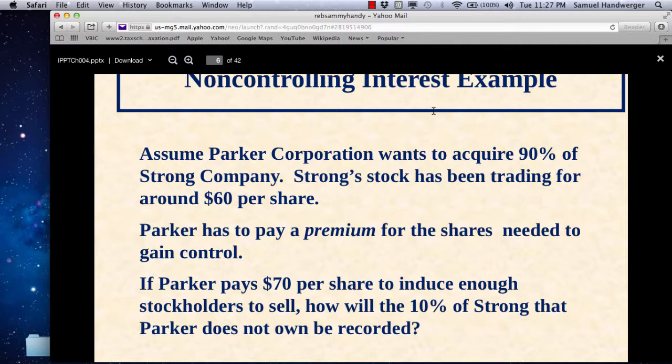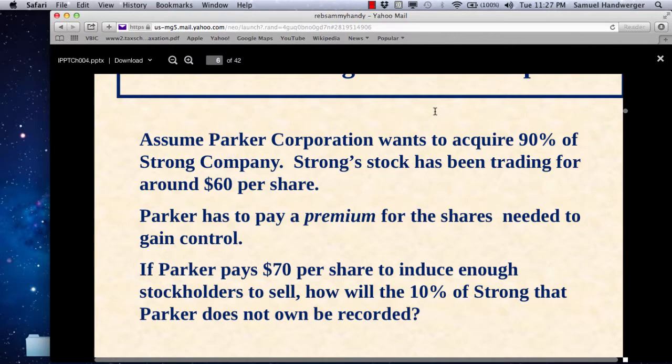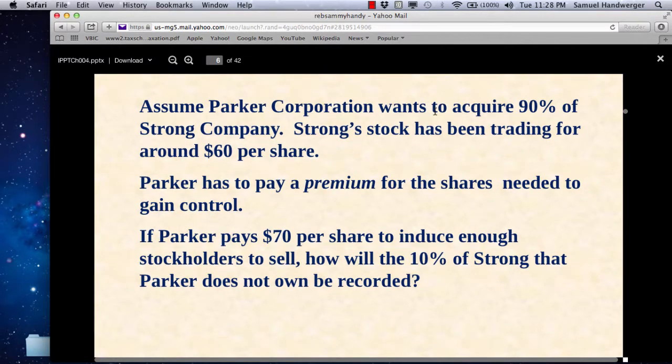Parker pays the control premium to get 90%, and then they stop acquiring more shares. They're satisfied to own 90%. How do we now value the 10% that Parker did not purchase that still remains in the ownership of non-controlling shareholders? How do we do that? See if you can answer the question.